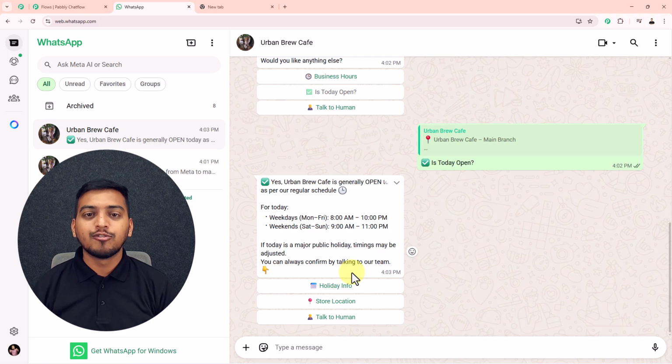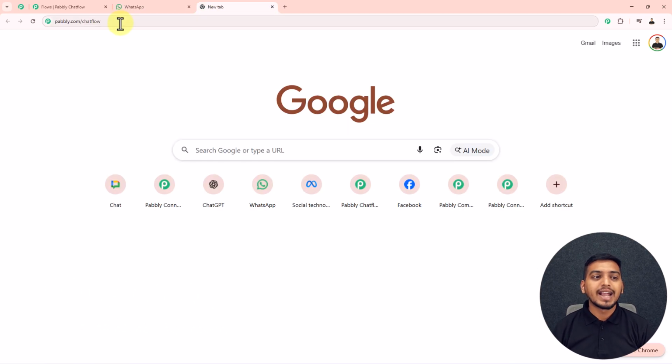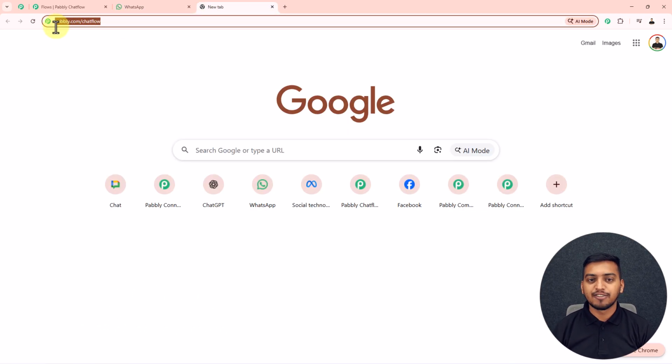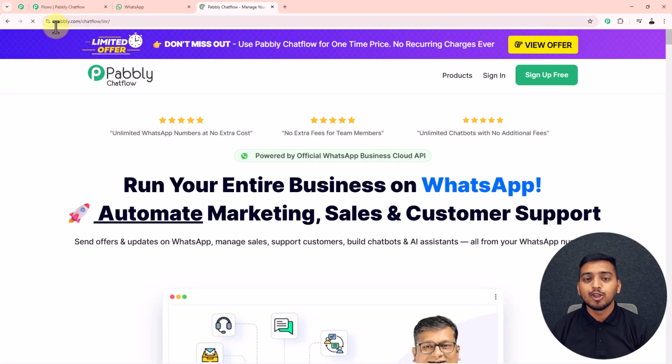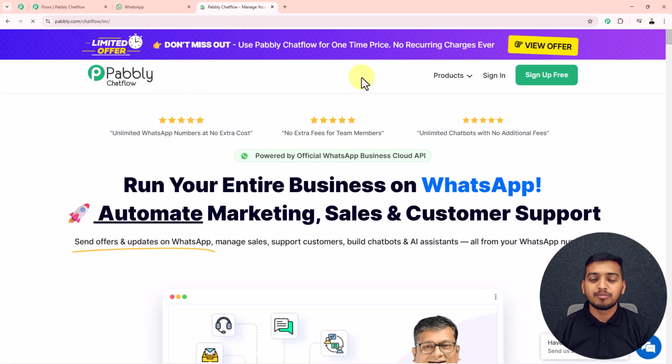Pabbly Chatflow. For that we will go on a new tab and enter pabbly.com/chatflow. By pressing this enter key, you will get directed to this landing page of Pabbly Chatflow. In here you can see we have these two different options, sign in and sign up free. So if you are a new user to Pabbly Chatflow, then you have to click on this sign up free button and from here you can create your free account. And if you are an existing user like me, then you have to click on this sign in button.